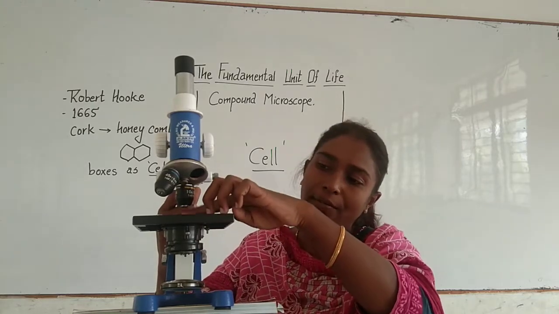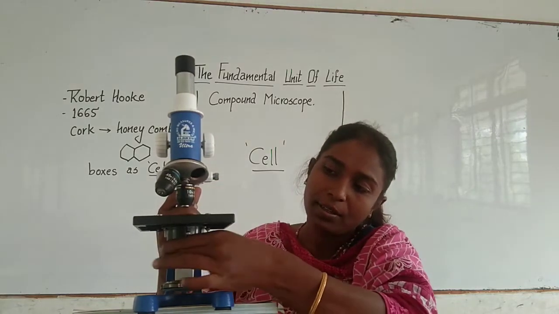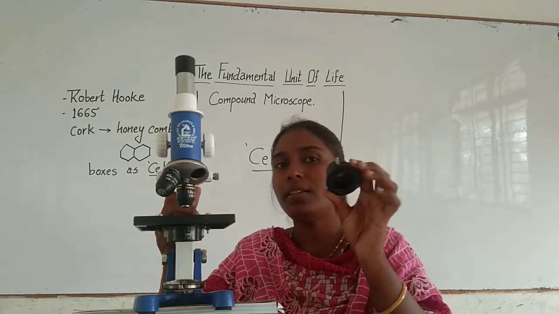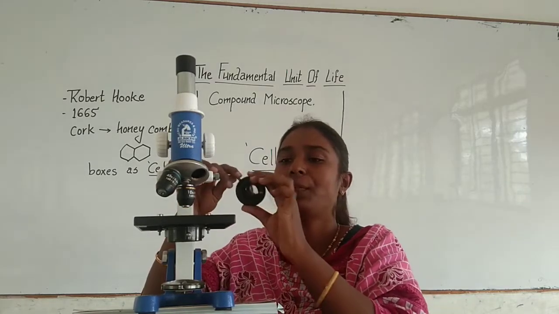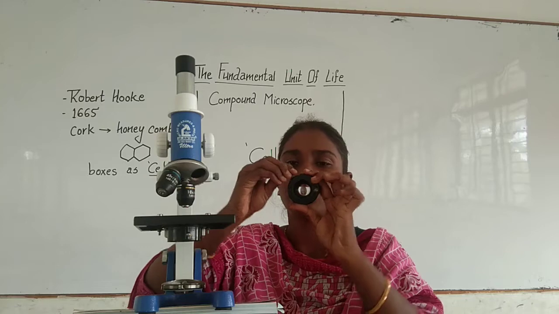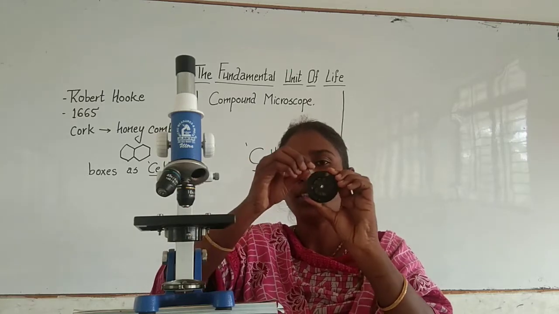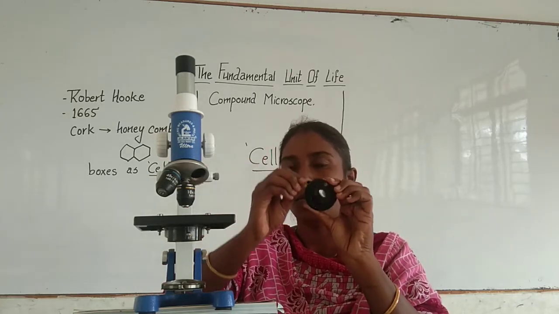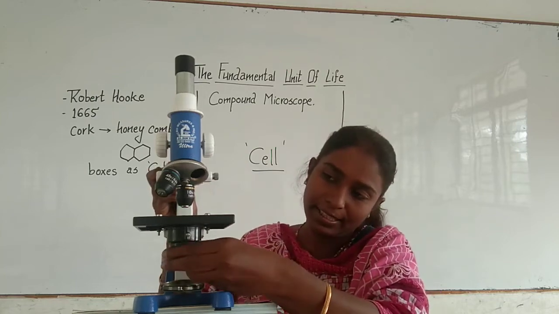Now here we have the lenses, and here there is a coarse adjustment, right? You can see this, through which the passage of light, what we require, is adjusted.